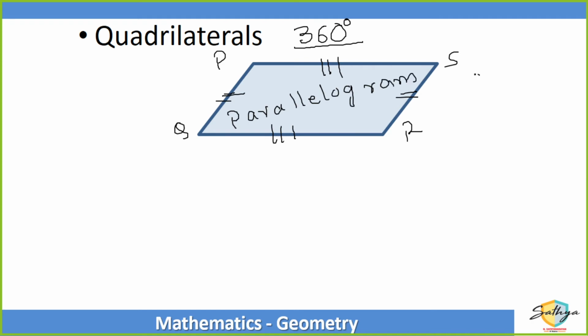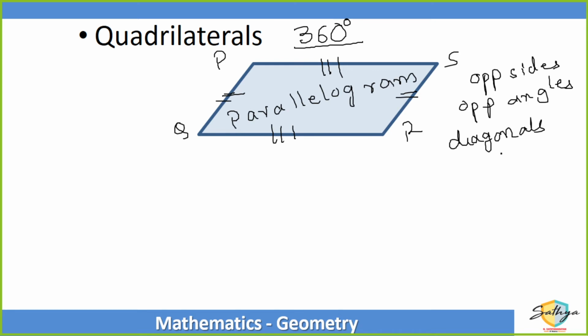So parallelogram में opposite sides are the same, opposite angles are the same, and if you draw the two diagonals, right, then the diagonals will bisect each other, means they will cut each other in half. तो QS and PR अगर मैं ज्वाइन करता हूं, तो ये जो पॉइंट है, ये दोनों diagonals का मिड पॉइंट होगा. Did we understand the property of a parallelogram?